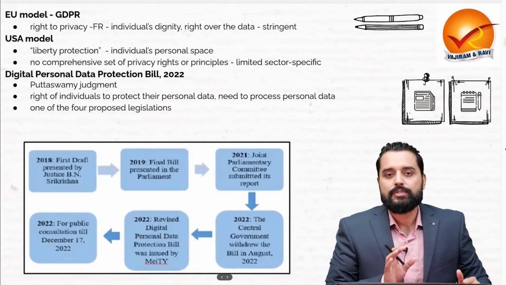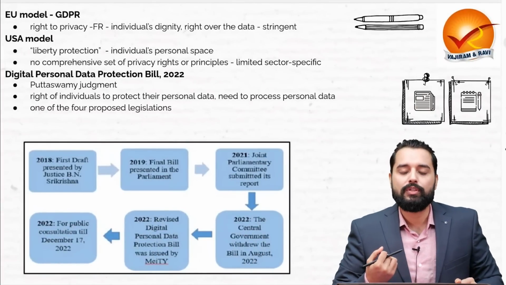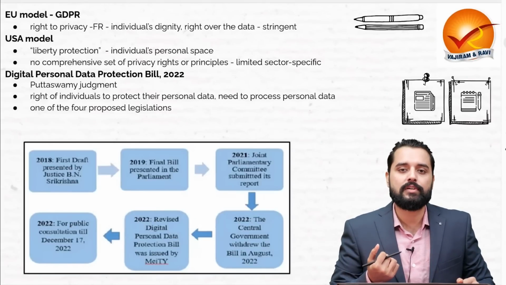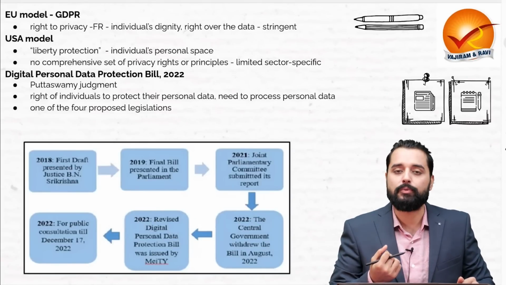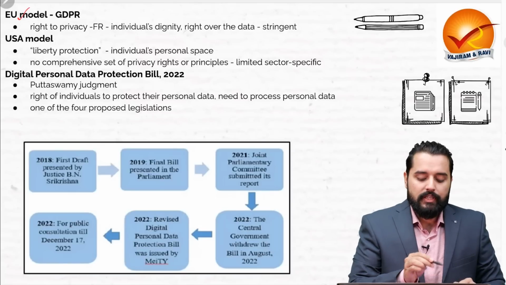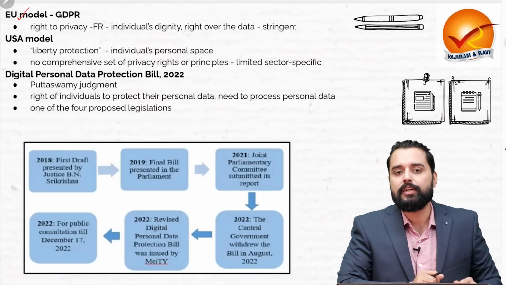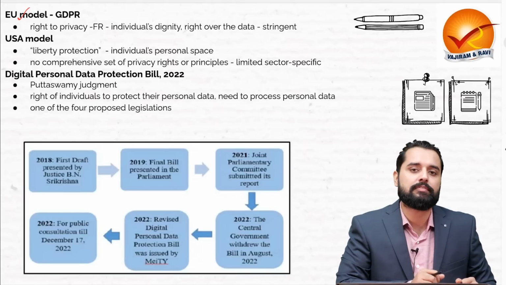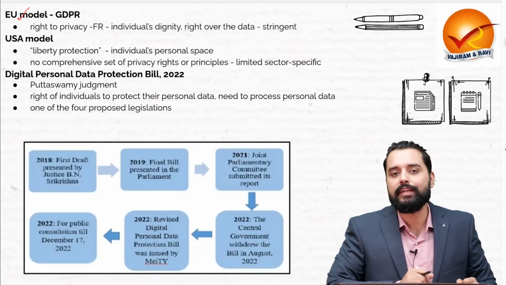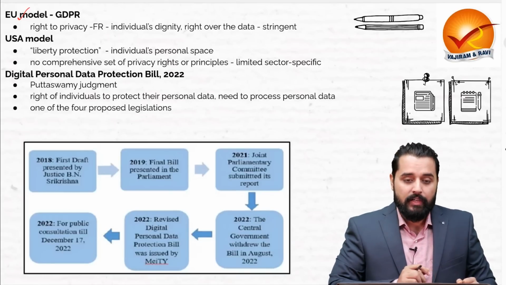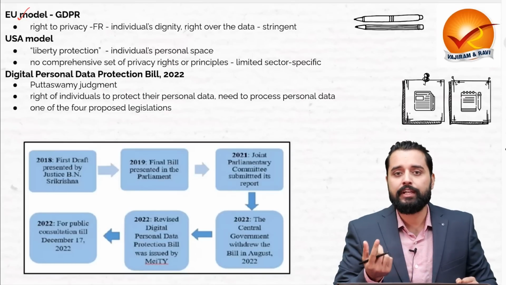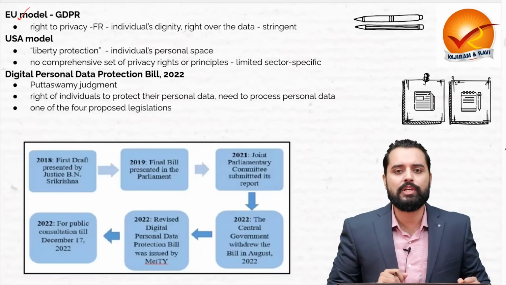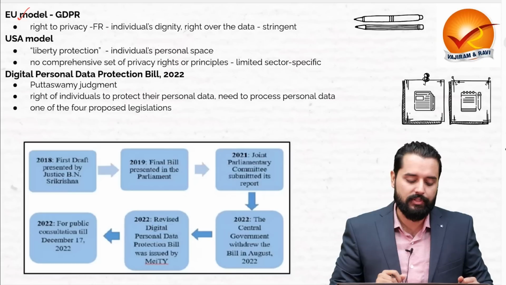Now what are the various models for data protection that are being used throughout the world? Let's have a look at that also before coming on to the Digital Data Protection Bill 2022. In the European Union, they have the GDPR, the General Data Protection Regulation, and there the right to privacy is guaranteed as a fundamental right, and the individual's dignity is upheld. And the individual has the right over the data that she creates. Now there are criticisms that the regulations there are actually very stringent.